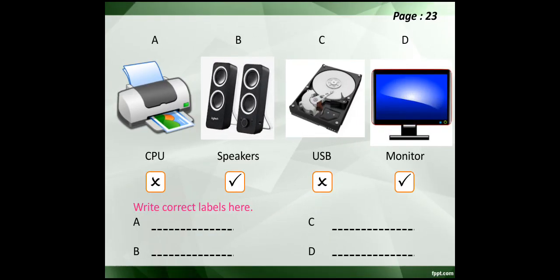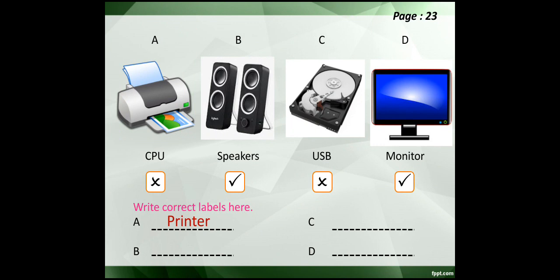Now we have another question beneath this question: write correct labels here. For the devices that you have marked with a cross, to which Neha has given incorrect labels, you have to write the correct names of them. A. In A, the device name Neha has given is CPU. So what is the name of the device given in picture A? It is printer. Write in your book.